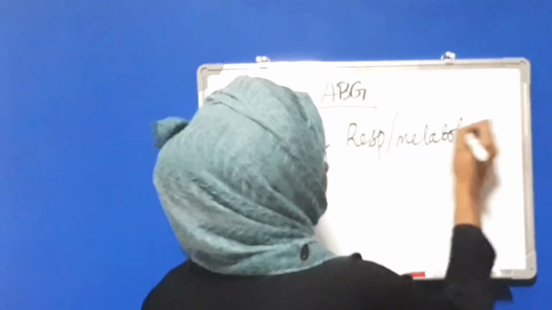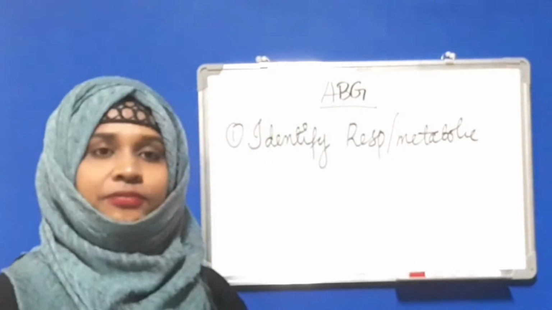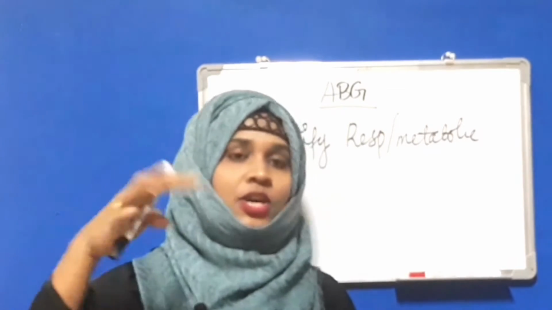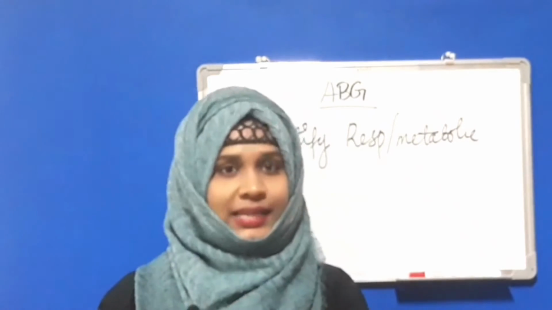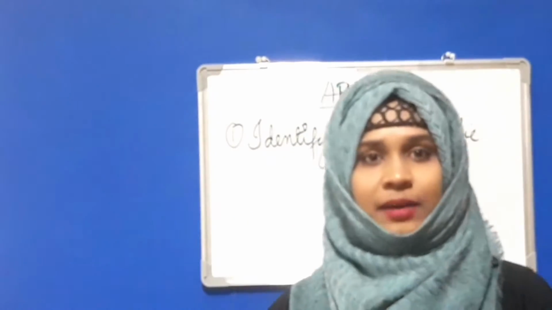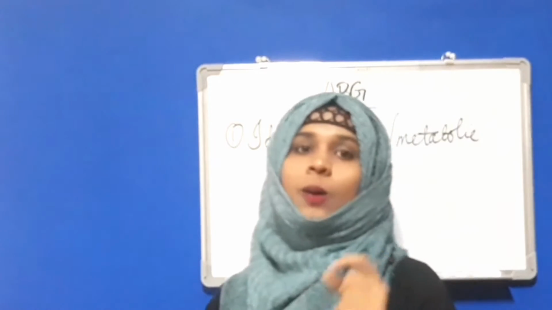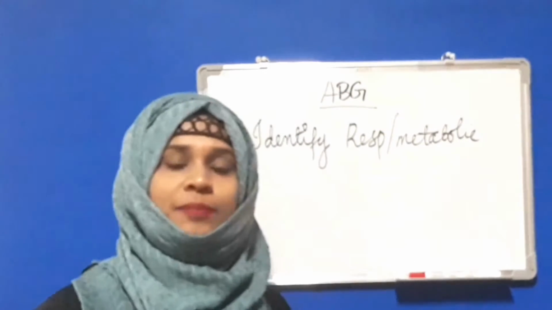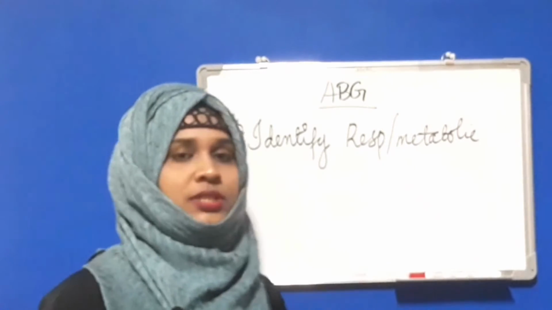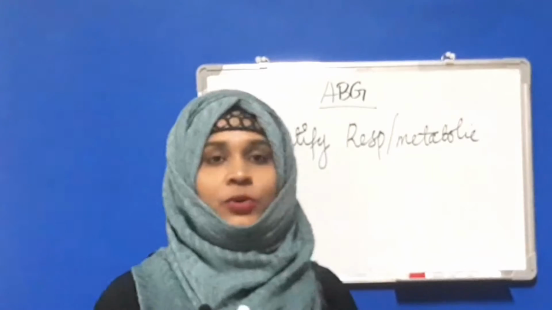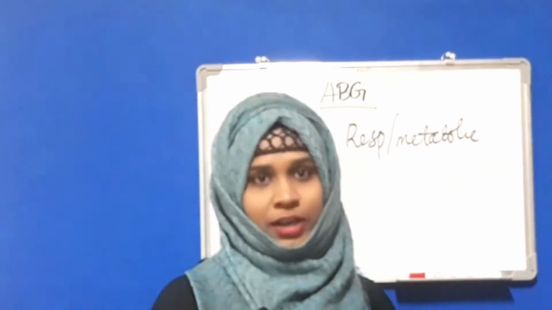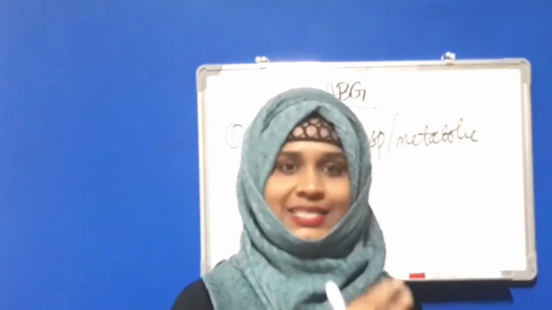So, for that, just by heart, if there is any problem in the carbon dioxide, it will increase or decrease. This is respiratory. And if there is any variation in the bicarb, that is if the bicarb increases or decreases, this is a metabolic cause. Okay, so the first step you identify the pH, whether it is acidosis or alkalosis. In the second step you will be identifying whether it is a respiratory or a metabolic cause. So the 2 steps will be easily finished.